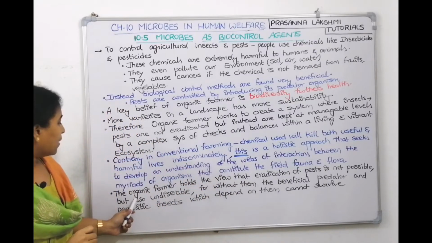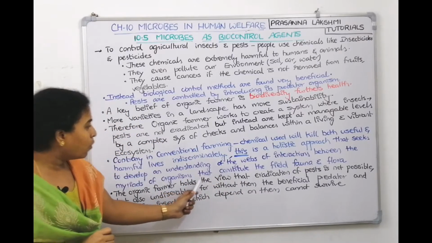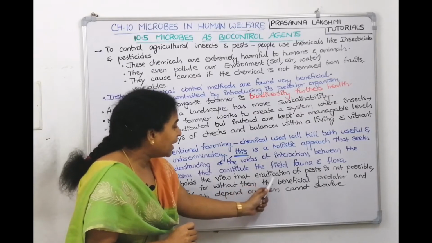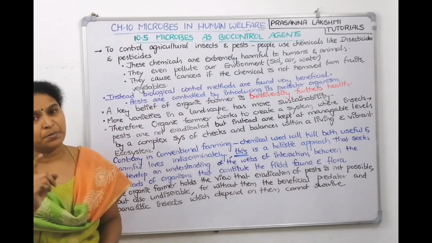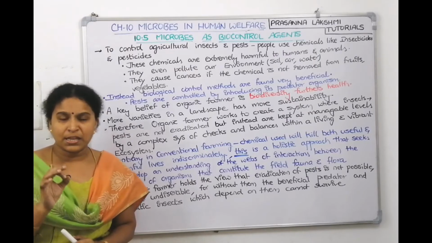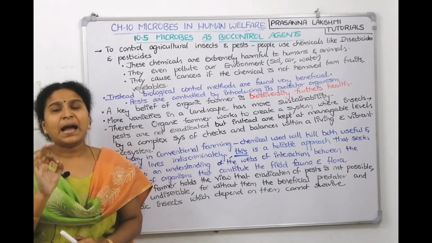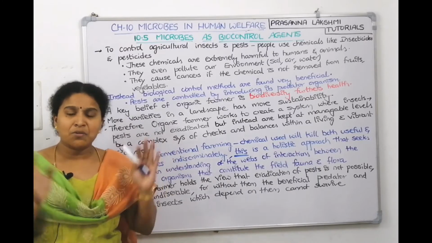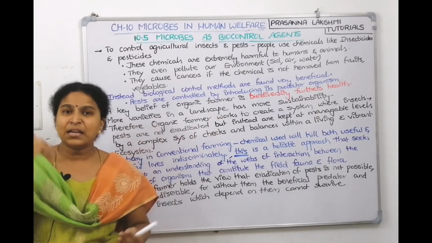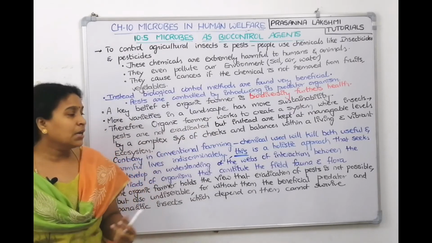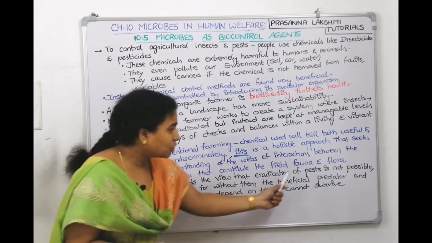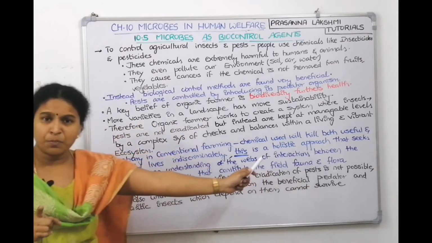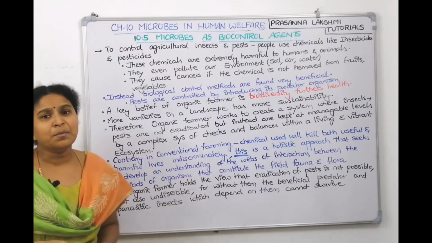Okay, children. Now, the organic farmer holds the view that eradication of the pest is not possible. That's what the organic farmer thinks, completely eradicating the pest is not possible. Yes, you can eradicate around you, but you cannot eradicate from other areas. From there they come, right? So a complete eradication of pest is not possible. It is not possible, and it is not desirable also.